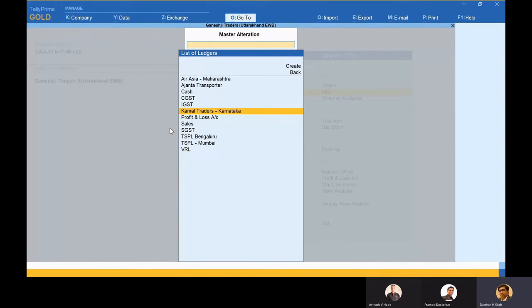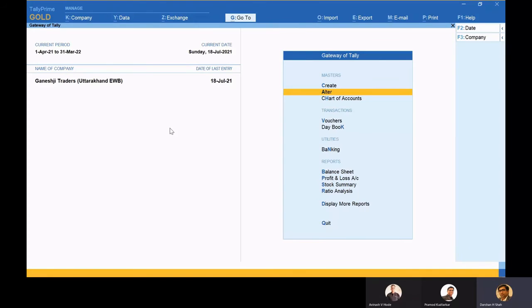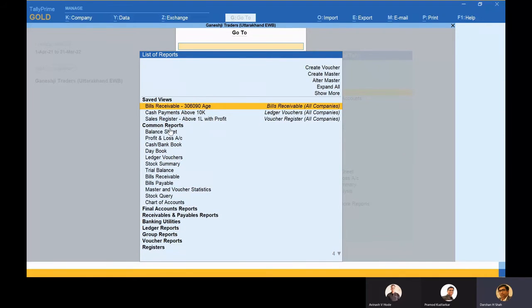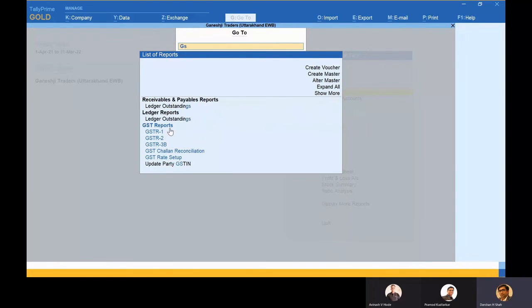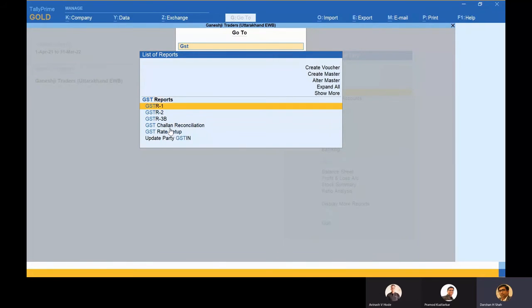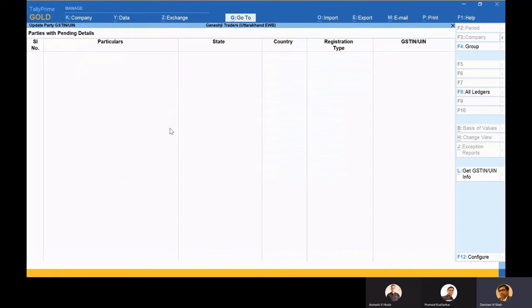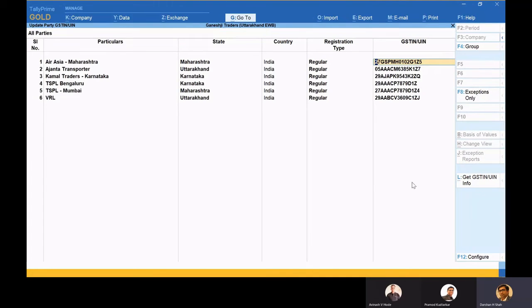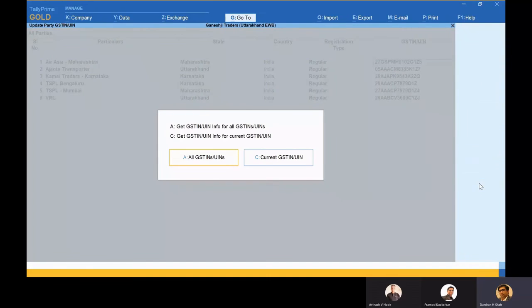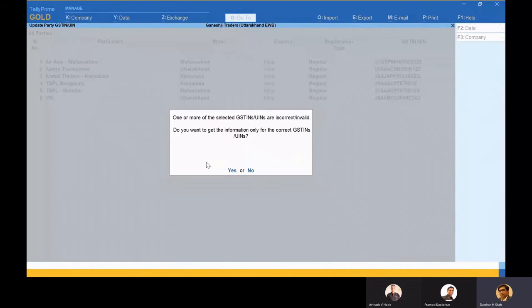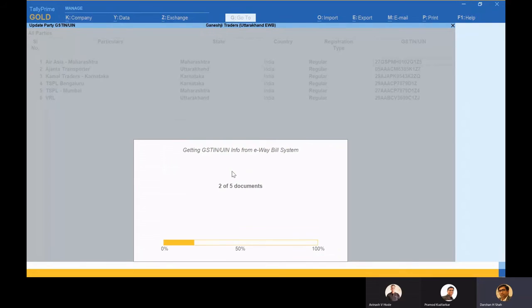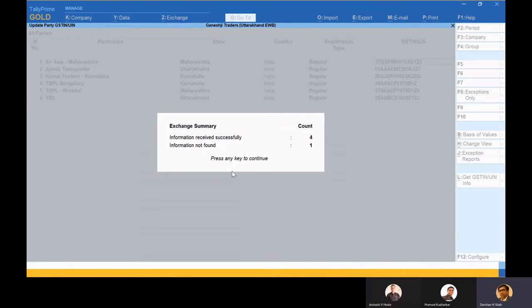And it's not only while creating. Definitely while creating you can see it, but on a periodic basis also, if you want to see it, you can go by Alt G and say GST update party GSTN. There's one report which takes me to all the parties in one place, where I want to see all the parties together with the GSTN validation. So I click on All GSTN, and now it is interacting with the NIC portal and fetching the information. There were 6 over here, and of that 4 have been received successfully.